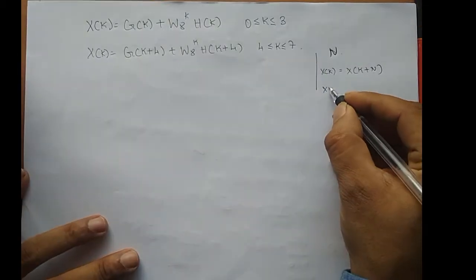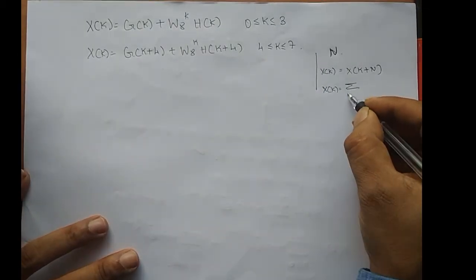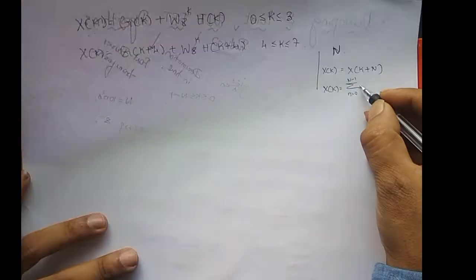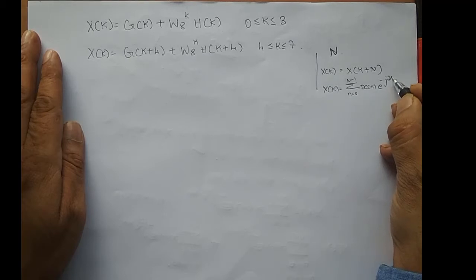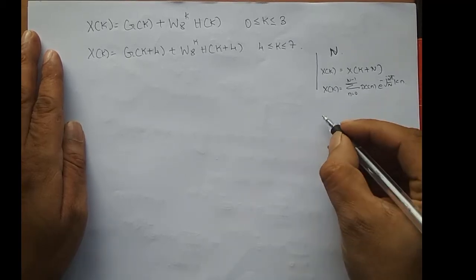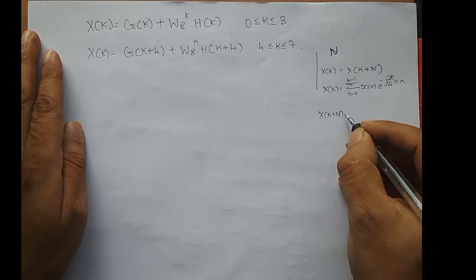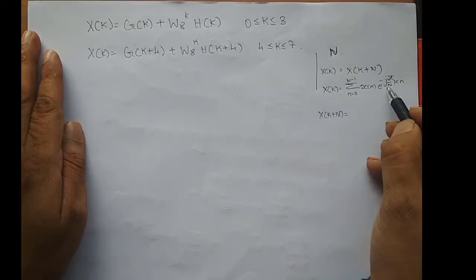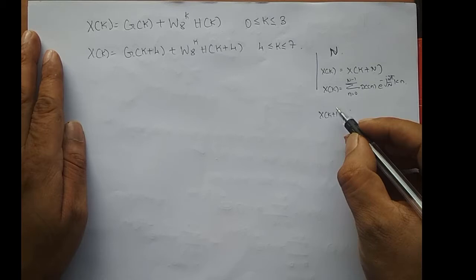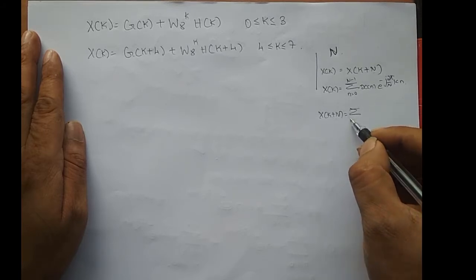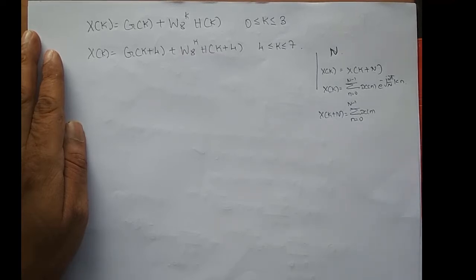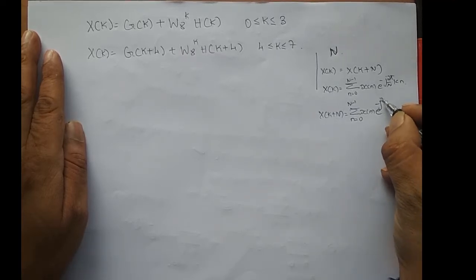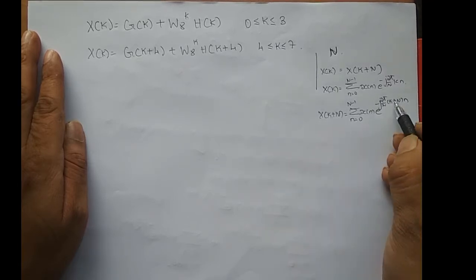So what is the formula for X of k? X of k is the summation n varying from 0 to N minus 1 of x of n e power minus j 2 pi by N into k into n, right? What is X of k plus N now? X of k is this equation. For X of k plus N, I have to replace k by k plus N, right? So the summation n varying from 0 to N minus 1 of x of n e power minus j 2 pi by N into k plus N into n. So I am replacing k by k plus N.